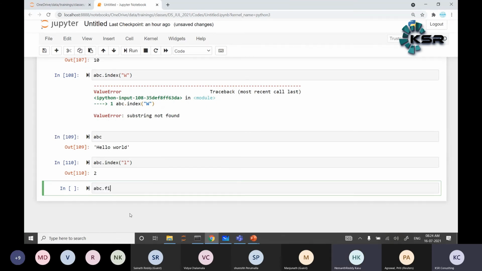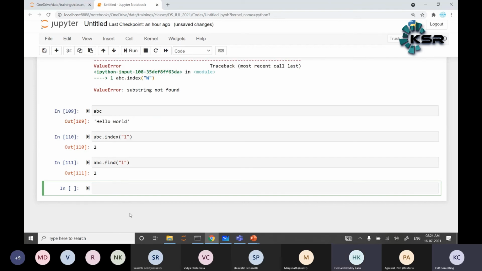ABC dot find of L also returns the same 2. If we want the indexes of all L's in our statement, it is not possible. It always returns the first value. Can we specify the second or third L? No, not possible.